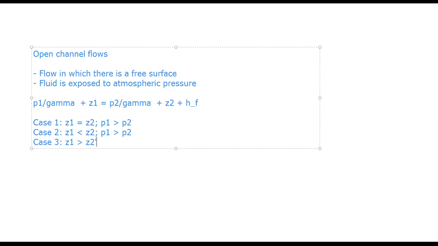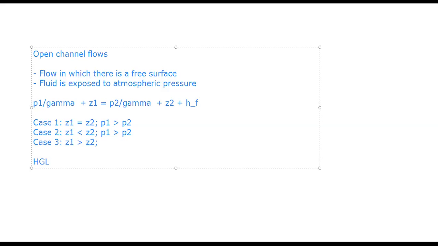What about this one? Z1 greater than Z2. Then we cannot say, right? But in general, if Z1 is greater than Z2, it is difficult to say, but it is possible that P1 can be greater than P2, it can be equal to P2, it can also be less than P2. It's possible, not impossible. Okay, but in these three cases, if you remember, what was HGL?